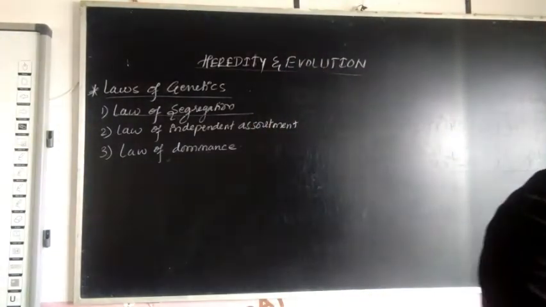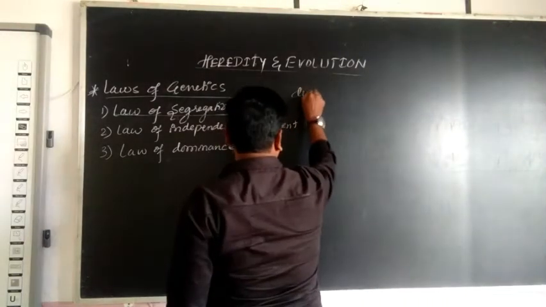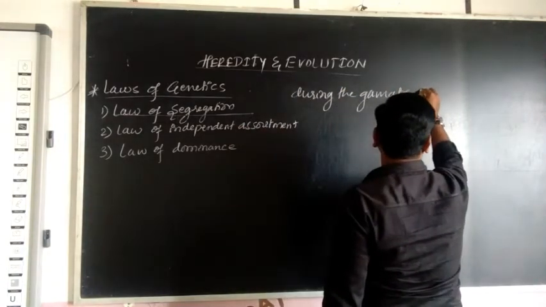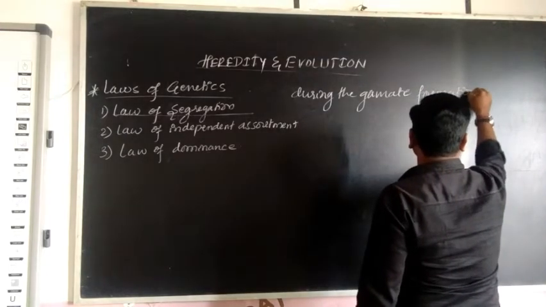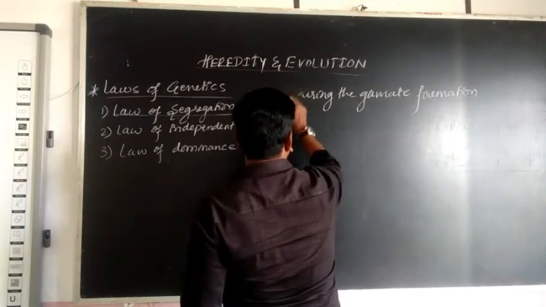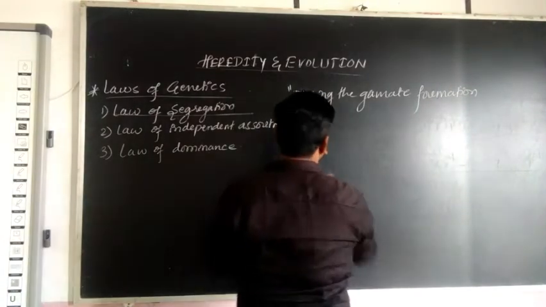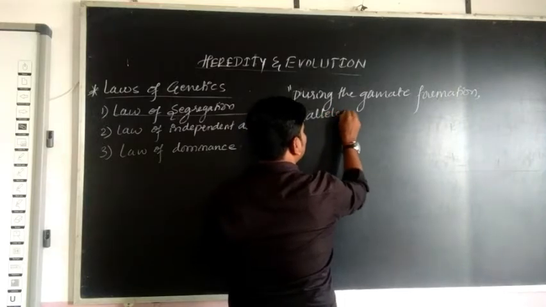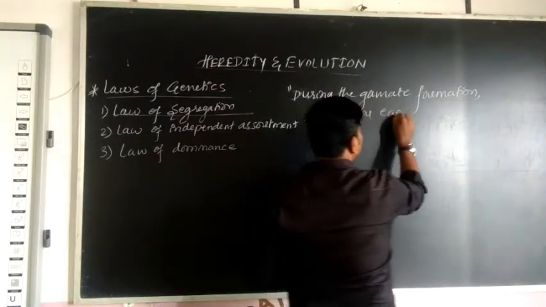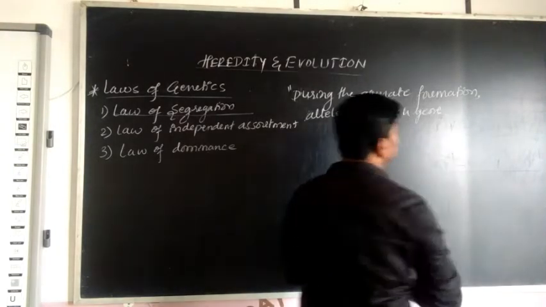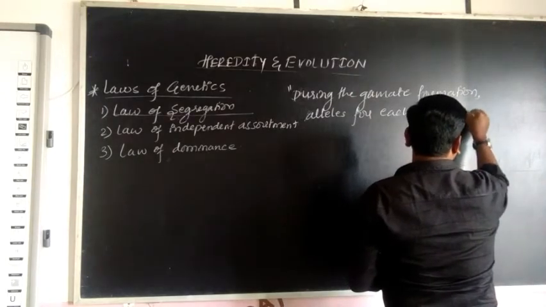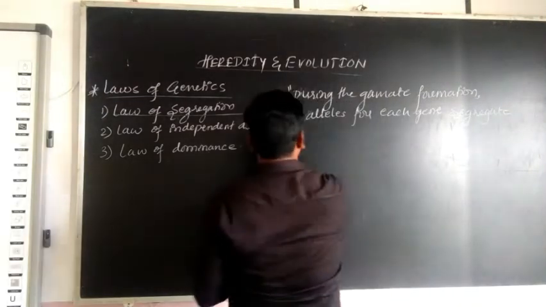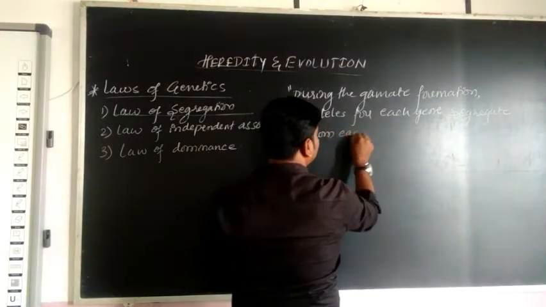The law says that during the gamete formation, alleles for each gene segregate from each other.